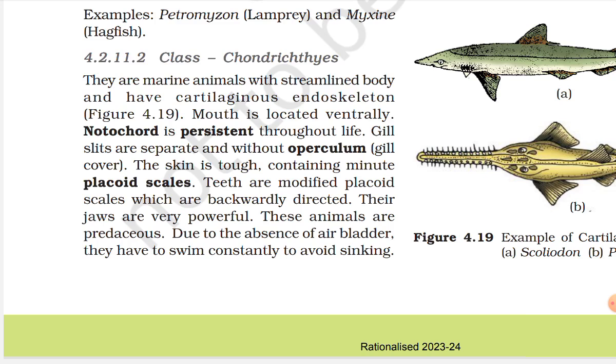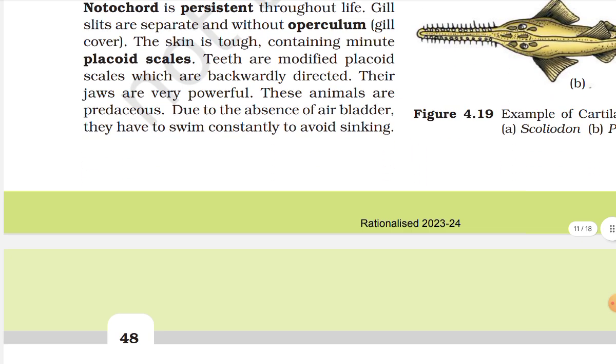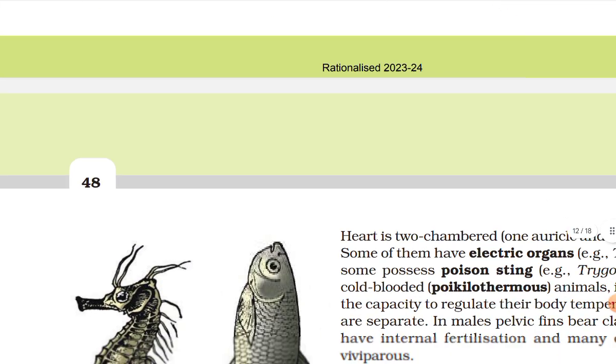Gill slits are separate and without operculum, a gill cover. The skin is tough, containing minute placoid scales. Teeth are modified placoid scales which are backwardly directed. Their jaws are very powerful. These animals are predaceous. Due to the absence of an air bladder, they have to swim constantly to avoid sinking.